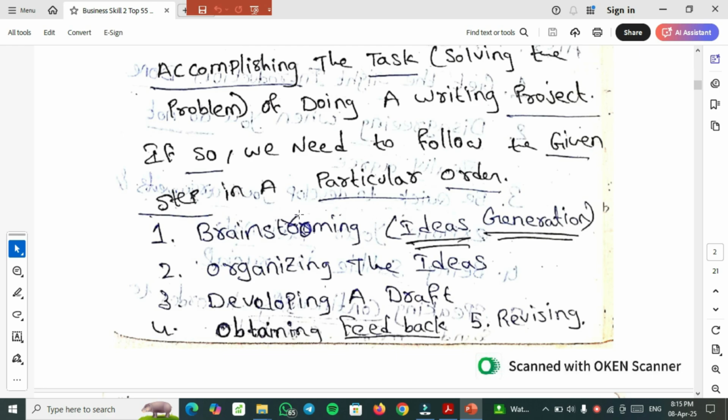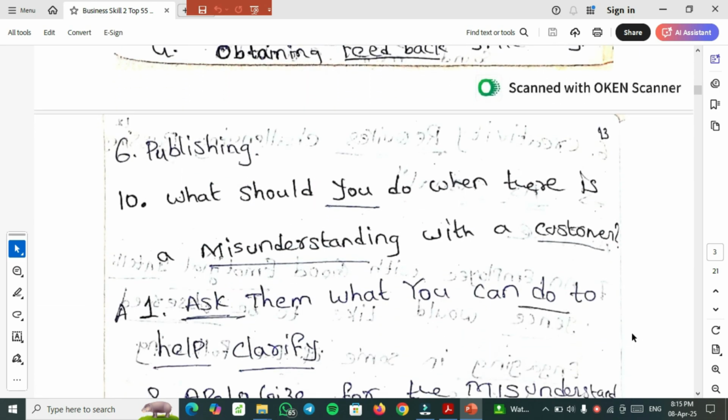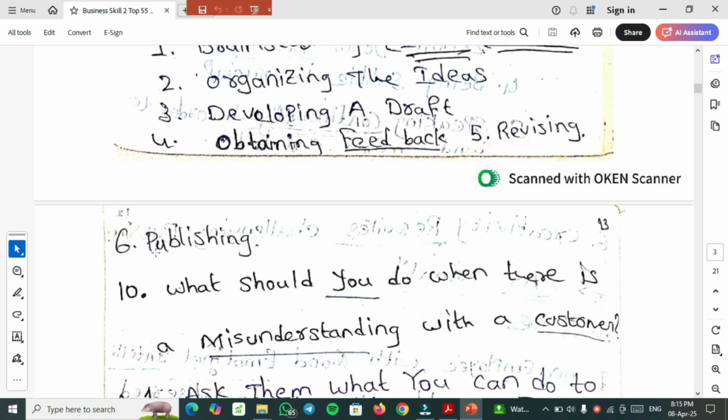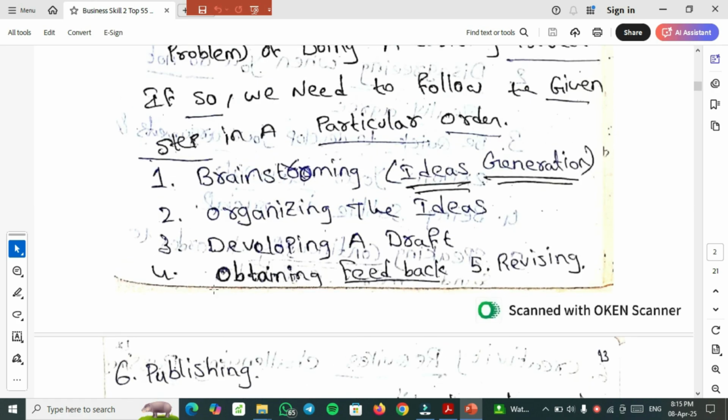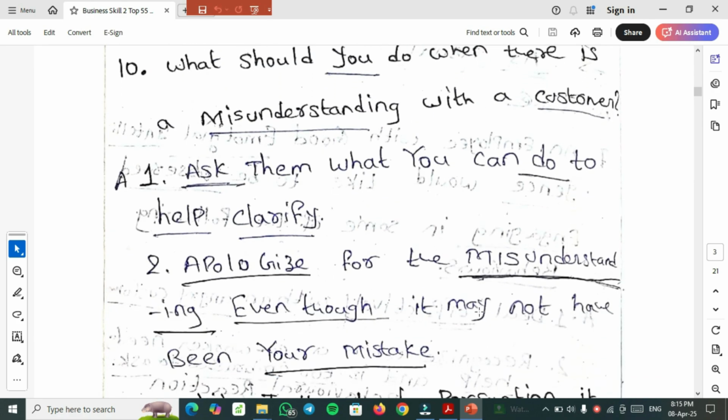So in this answer I have put them in the right order. The first one is brainstorming, which is idea generation. Second one is organizing the ideas. Third one is developing a draft. Fourth one is obtaining feedback, and fifth one is revising. Sixth, the last one, is publishing. So you need to order these things. Hope you have understood that one.